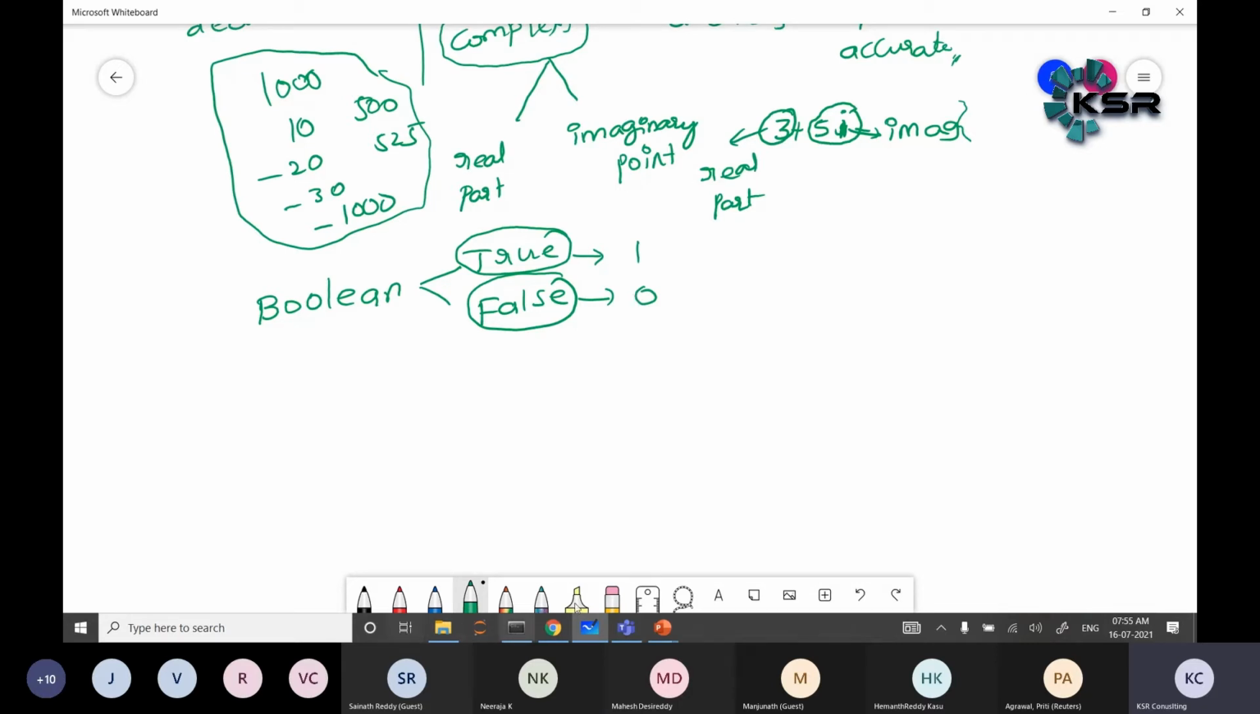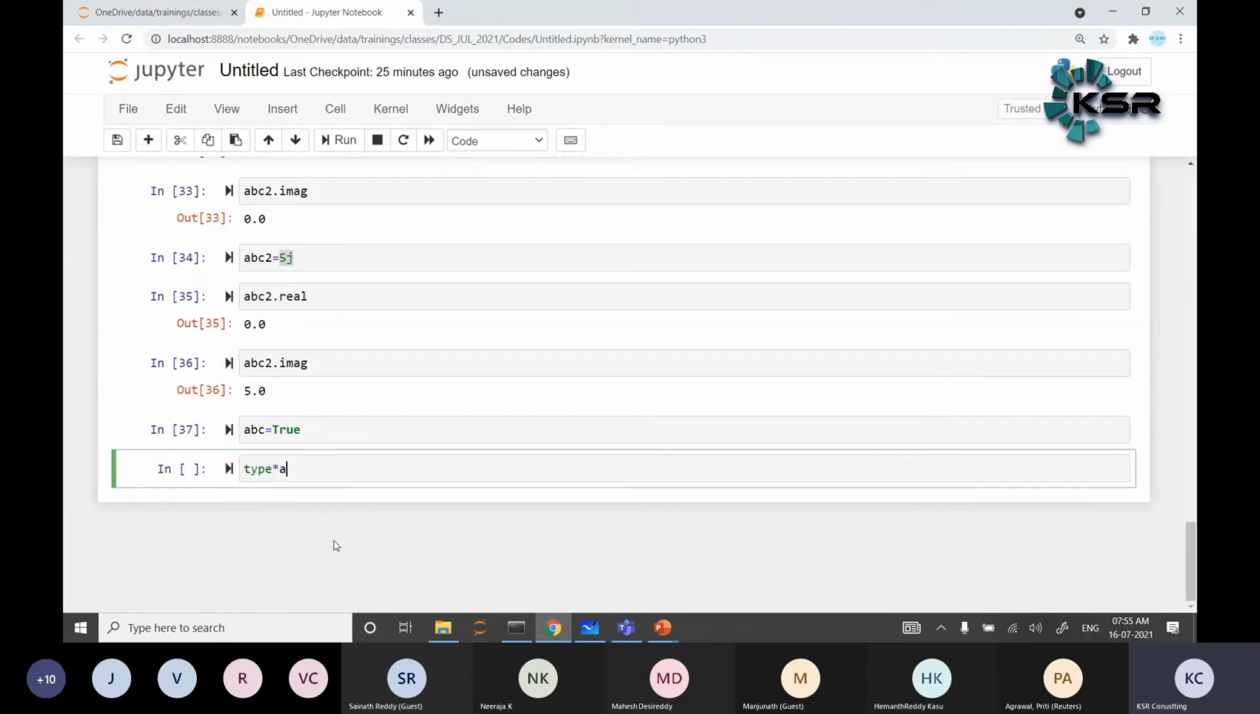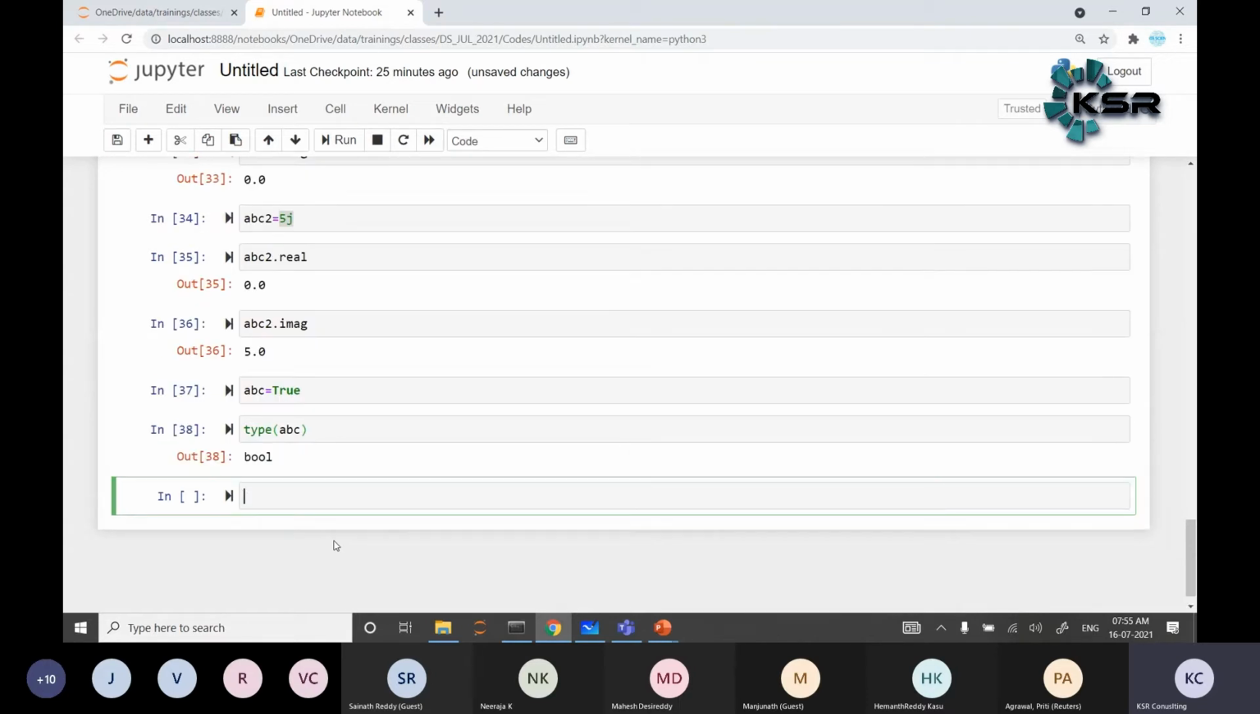So for example, ABC is equal to true. So type of ABC, what is the answer? Boolean. Type of ABC is the Boolean value of the given data. Type of ABC is Boolean. Now, are you clear about this?